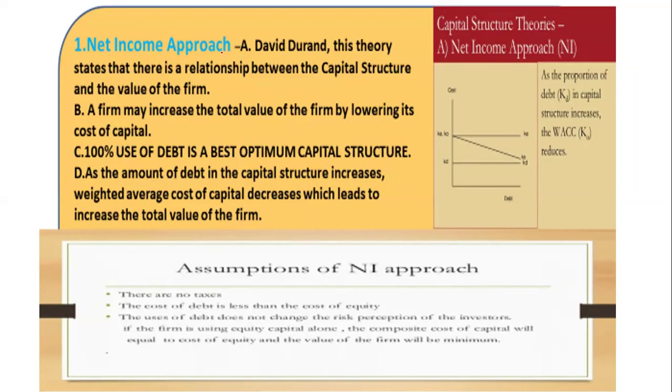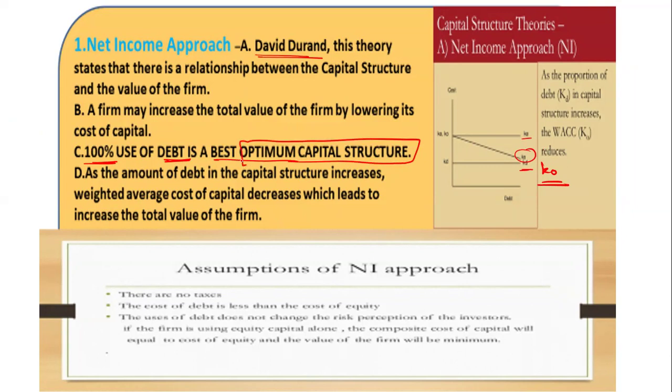Look over here. The NI approach is given by David Durand. He said that this is the cost of debt, this is the cost of equity, and this is KO, the cost of capital. In this approach, using 100% debt gives the best optimum capital structure. So what is the optimum capital structure?